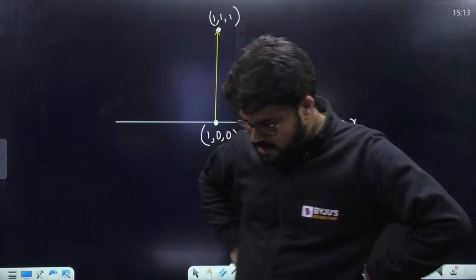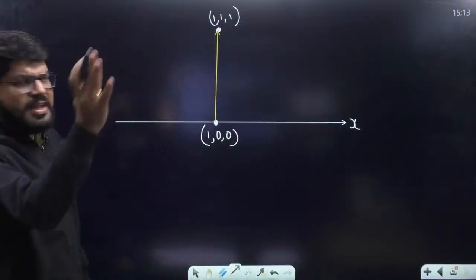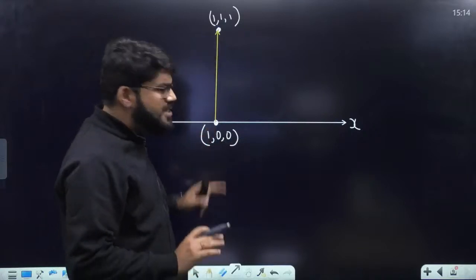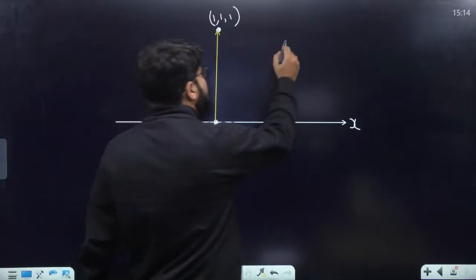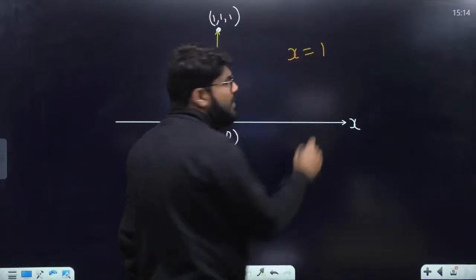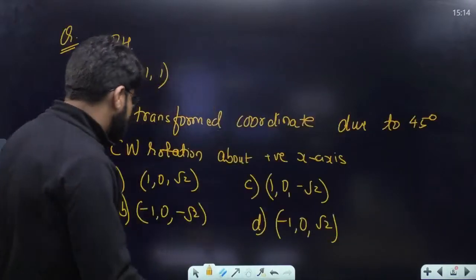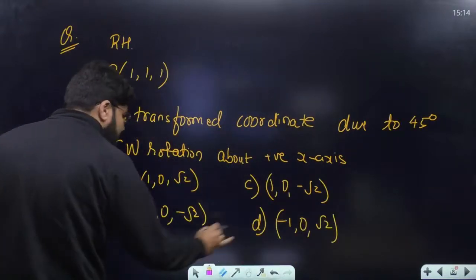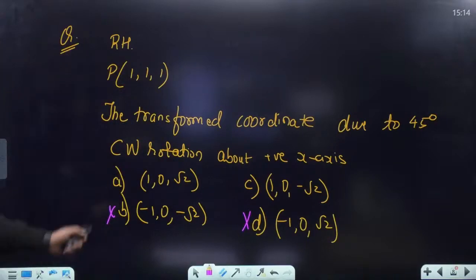इसको rotate करना है. So when you rotate it 45 degree clockwise about the x-axis, there is not going to be any change in the x coordinate. Okay, logic से क्या समझ में आया? That the value of x should remain 1. X will not be changed. So it has to be x equal to 1. So ये वाला तो सबसे पहले nullify करेंगे. This cannot be the answer. Right? X has to be 1.